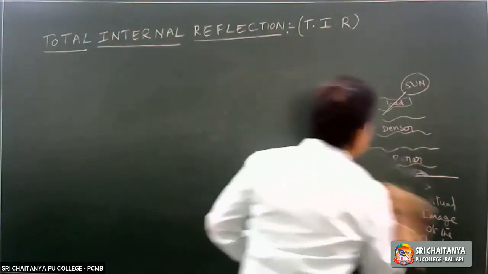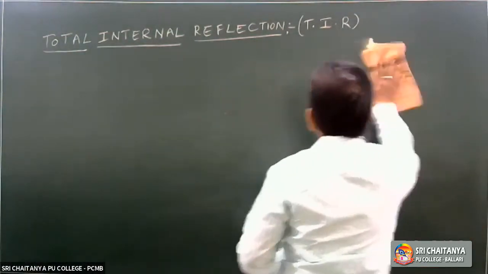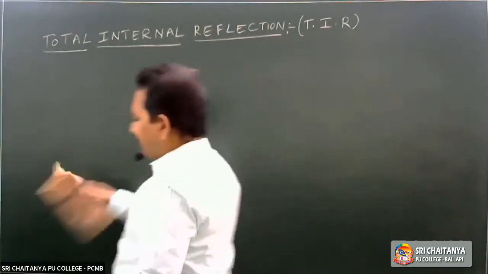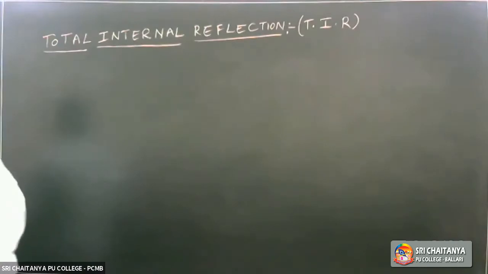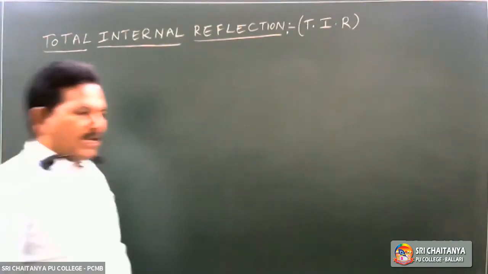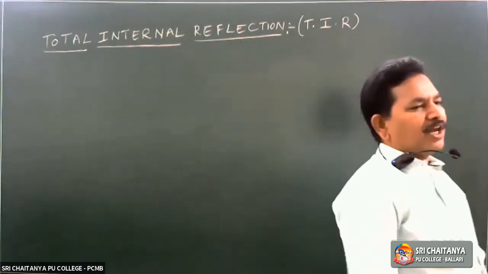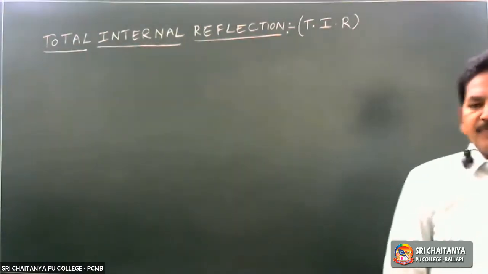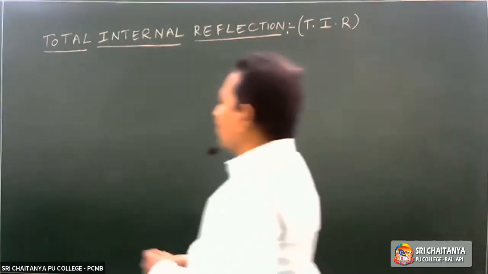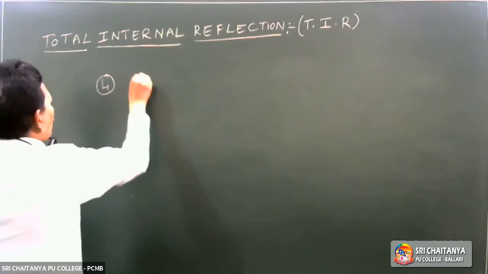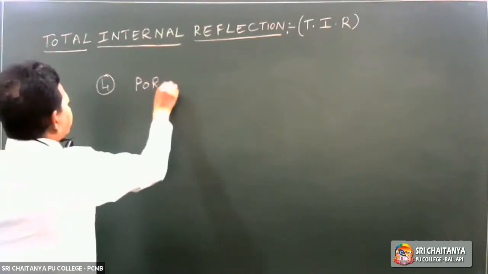The first one, shining of diamond, glittering of diamond due to TIR. The second one, an air bubble inside the water will shine because of TIR. The third one, formation of mirages. Now let us consider the fourth one, that is nothing but porro prisms.